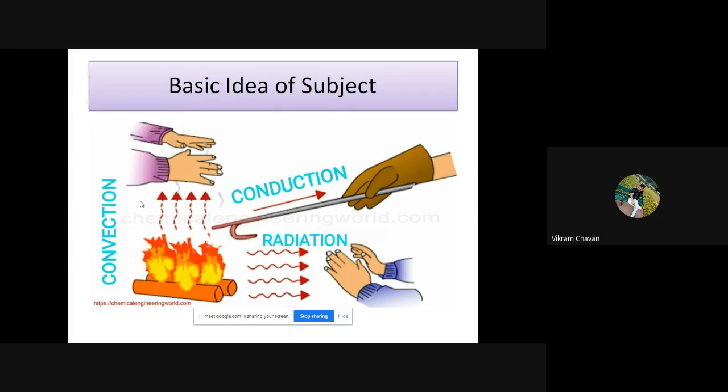So the fluid transfers the heat from one region to another region. That fluid movement is convection heat transfer.